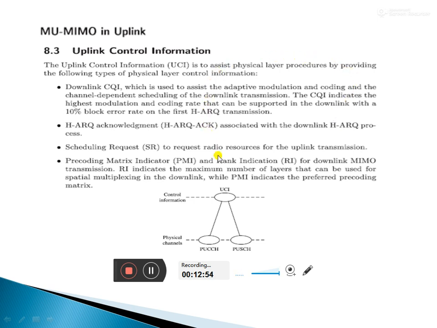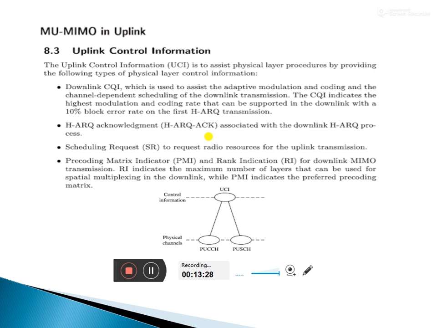According to this process, it will work. HARQ, hybrid automatic repeat request, sends the acknowledgement associated with the downlink HARQ process, sending and receiving with the help of HARQ in uplink